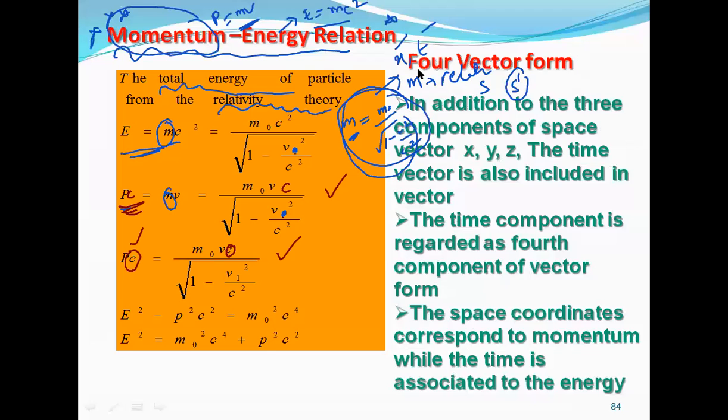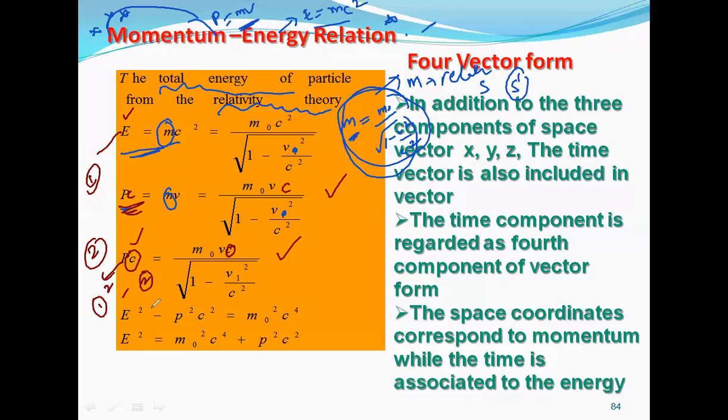Then what else, sir? What do we have to do here? Let us say this is equation 1 and this is equation 2. We have to square equation 1 and subtract equation 2 squared.